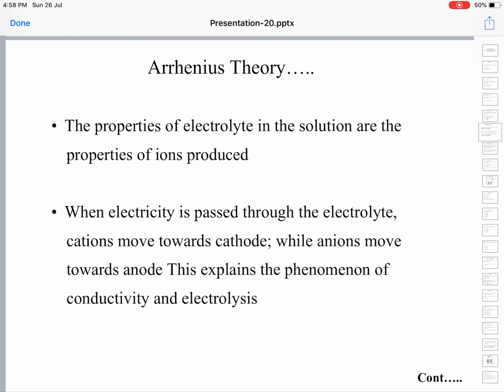So the electrolyte exists in the solution in the form of ions. Since it exists in the form of ions, the electrolyte properties are exhibited like those of the ions. Next, when electricity is passed through the electrolyte, cations move towards the cathode while anions move towards the anode. This explains the phenomena of conductivity and electrolysis.